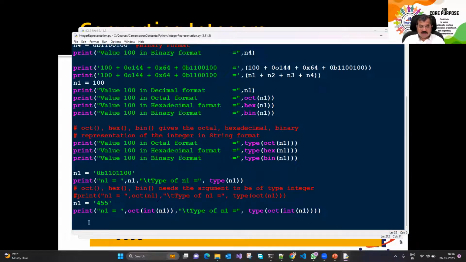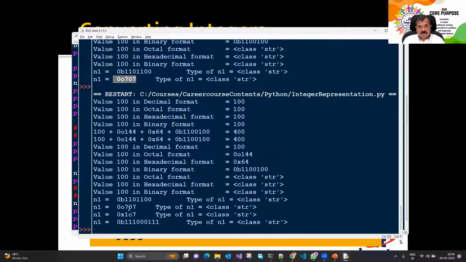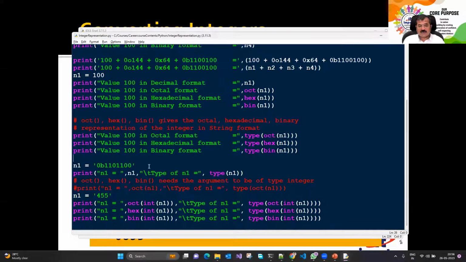455 का ही कर लेते हैं. So I have this number. The only change that I will do is here I will say hex. Here also I will say hex. And next case I'll say binary. Here I say binary, and here also I say binary. I save this and I run this. ये देखिएगा, while this is a 455 का octal representation, this is hexadecimal representation, while this is binary representation which is there. So let me know whether you have understood these statements that we have written. Have you also understood these three functions and the way we can use them?